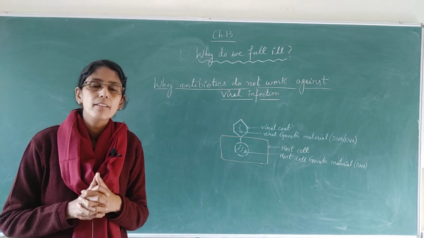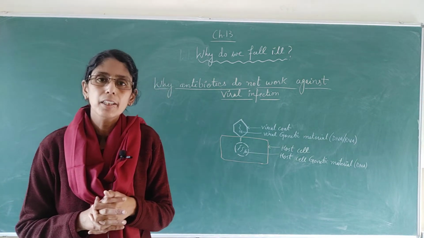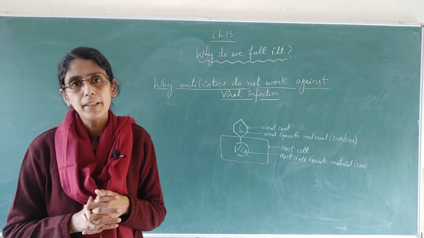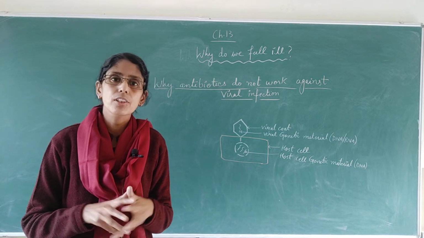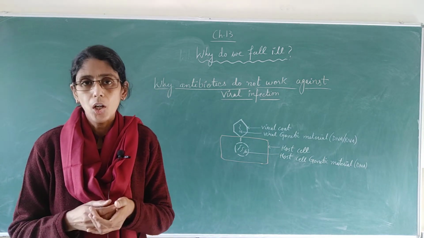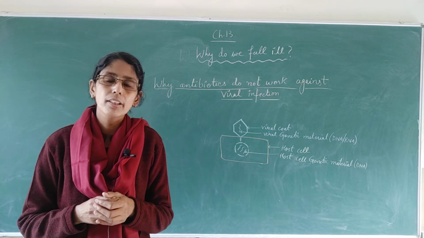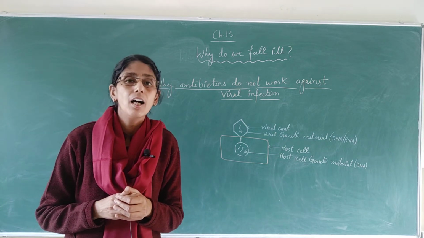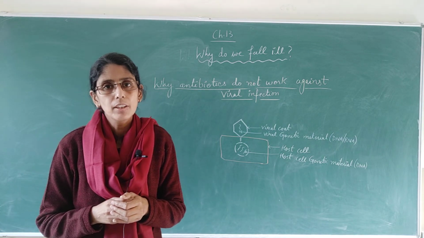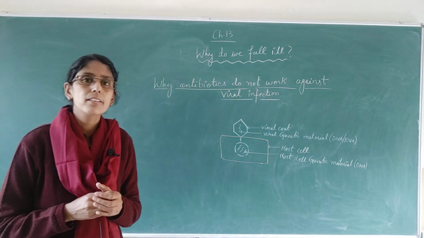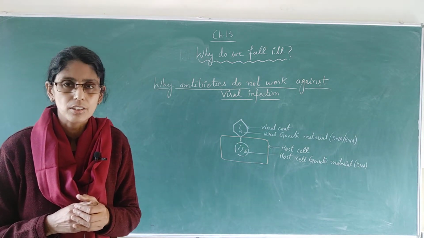Now there is another question: why do we take antibiotics when we have a viral infection? Actually, antibiotics are not for viruses. Antibiotics are for bacterial infection. Sometimes when we have a viral infection, along with that we can have a bacterial infection also, because our immune system is weak at that time. So the antibiotics that you are taking are for bacteria, they are not for viruses. So in this topic we have understood why the behavior of viruses is strange compared to all other infectious agents. Thank you.